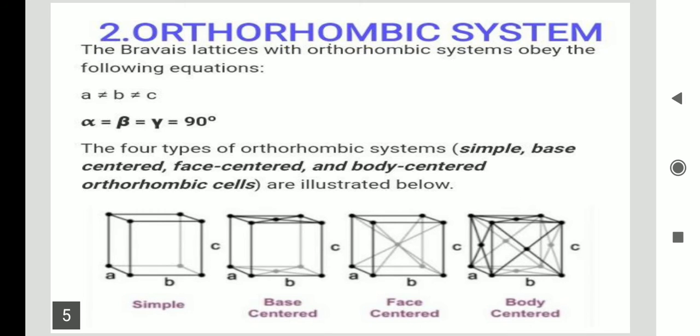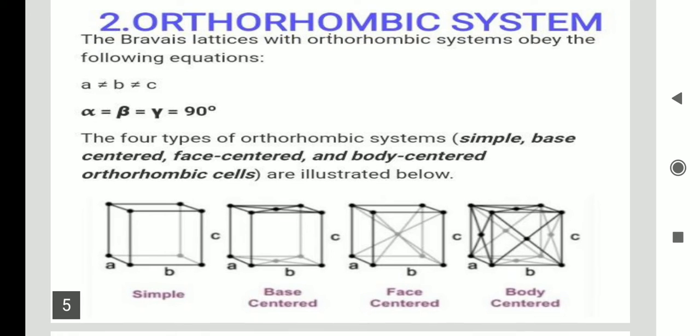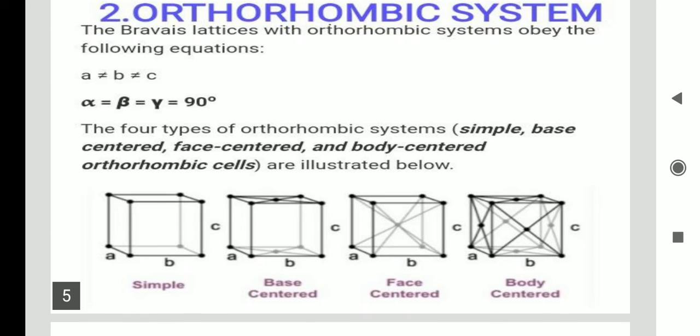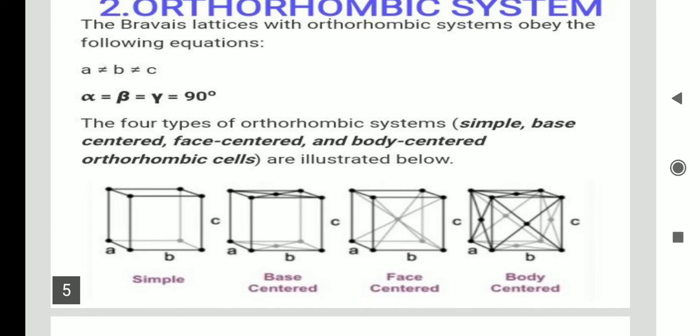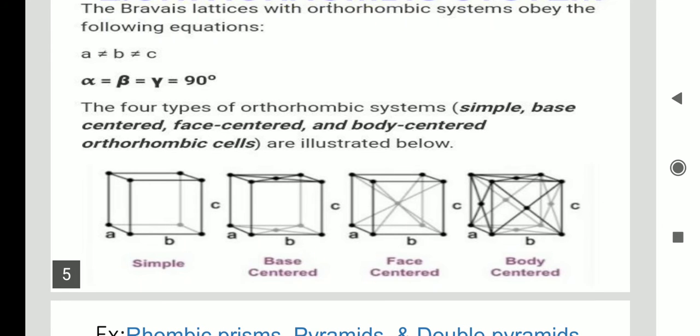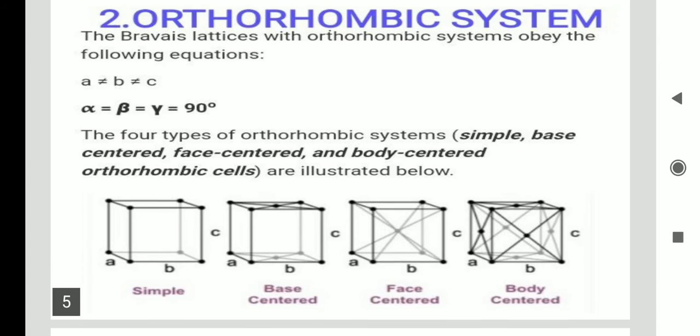But the parameters a, b, c are not equal. a is not equal to b, b is not equal to c. So this is about the orthorhombic.